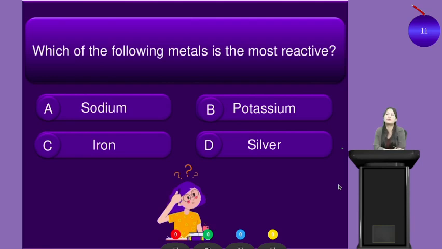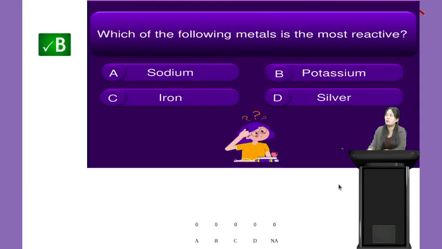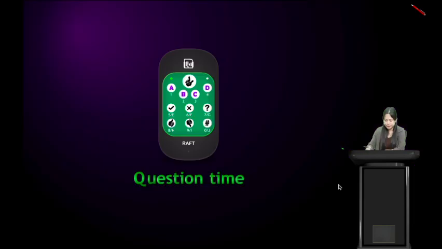Which of the following options is the correct answer? All right students, your time is up, and yes, very good. The correct answer is option B, that is potassium. The most reactive metal is potassium.